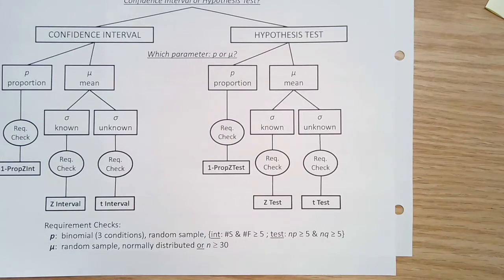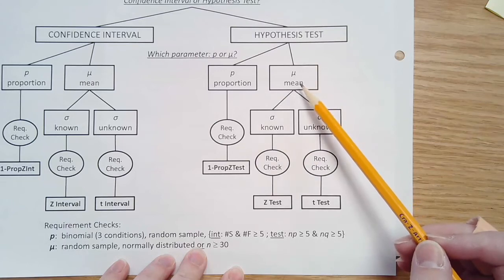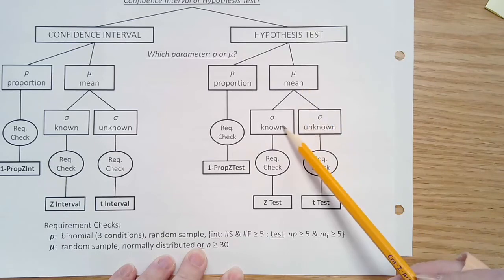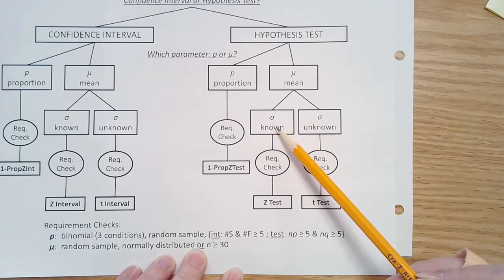Now if we take a look at our flow chart, we have the hypothesis test for the mean, and now we take a look and see if we know our standard deviation. We do know our standard deviation because it's for the same swimmer. This is not from a lot of different swimmers. So we know the standard deviation for this one swimmer.